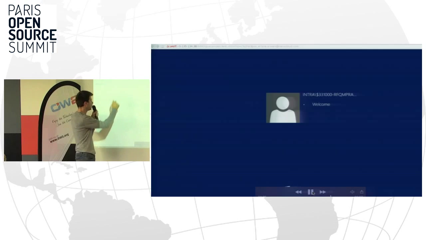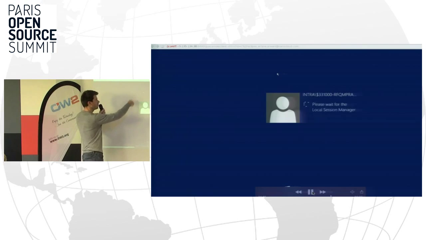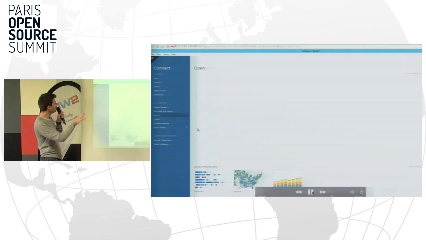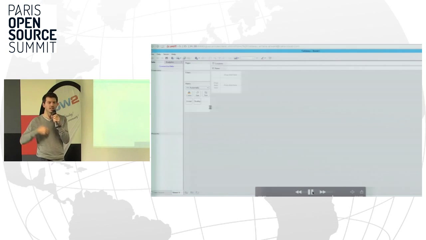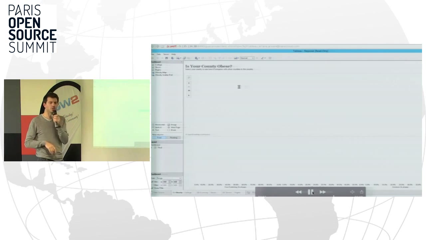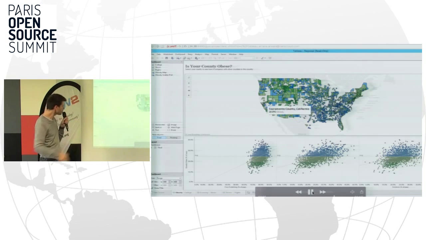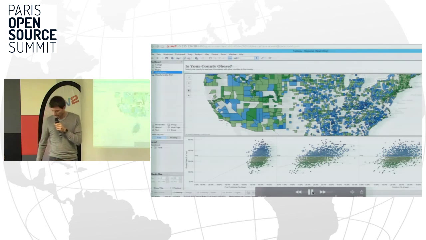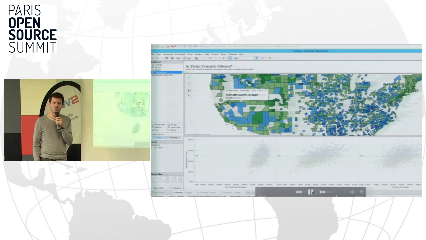Here I'm logged in as Erfan. I have the application. I just click on it, and I have access only to the Tableau software through my browser. You don't need any plugins. You just double click on an application, and it's running. Here you can play with an on-premise application, but through a web browser. And that's all for today.